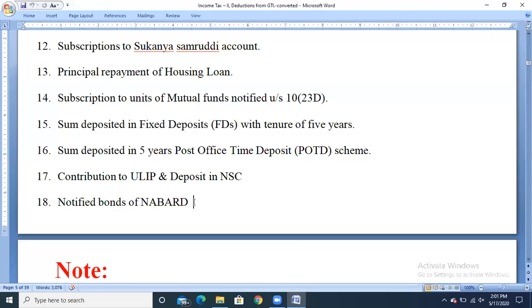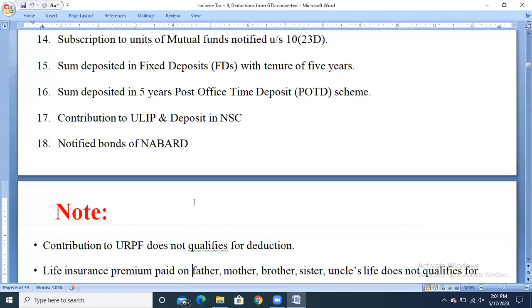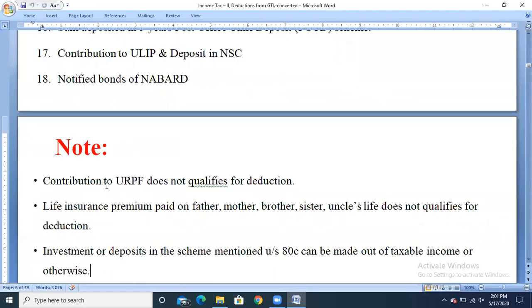And there are certain points we need to remember. Any contribution to unrecognized provident fund does not qualify for the deduction. Only the statutory provident fund, recognized provident fund and public provident fund can be claimed as deduction, but not the unrecognized provident fund.